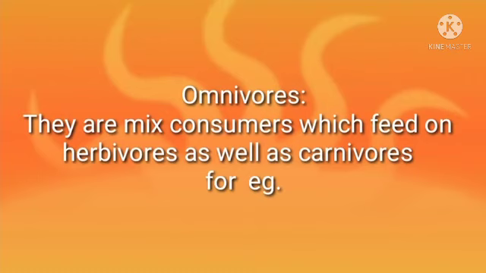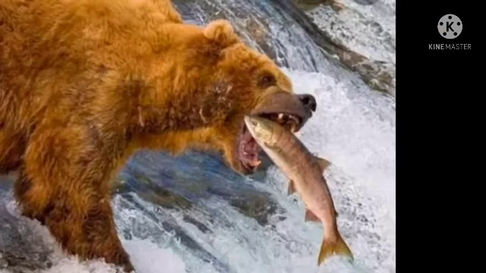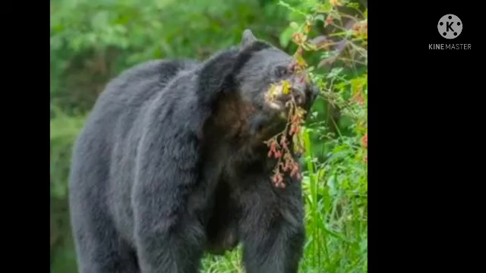Omnivorous. They are mixed consumers which feed on herbivorous as well as carnivorous. Example, the bear. It is eating fish. So it is carnivorous, right? Again the bear is eating fish. The bear is eating green grass and their flowers.